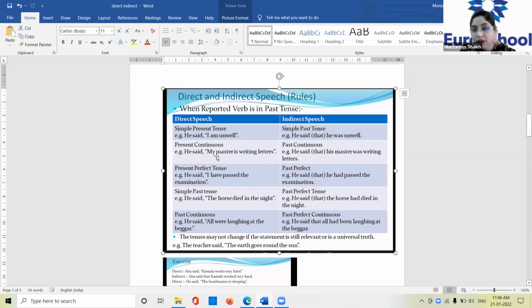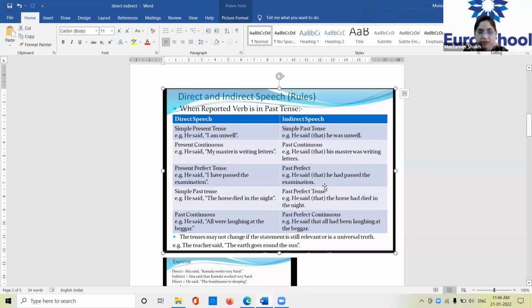Now, when you are converting that into indirect speech, your present perfect will become your past perfect. How? He said that he had. Your have will become what? Had. He said that he had passed the examination. Clear, children? Yes, ma'am.